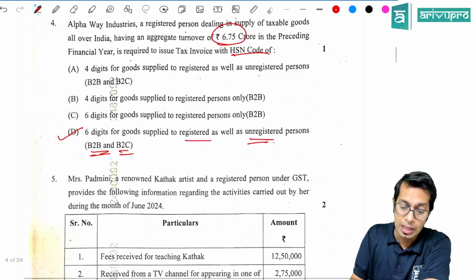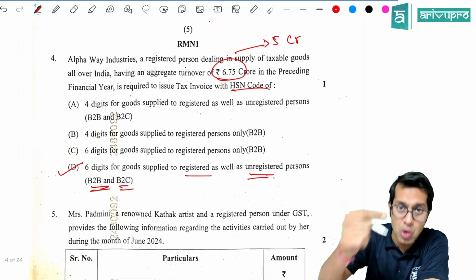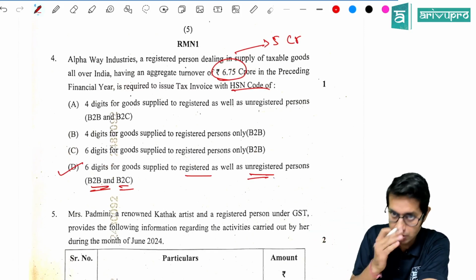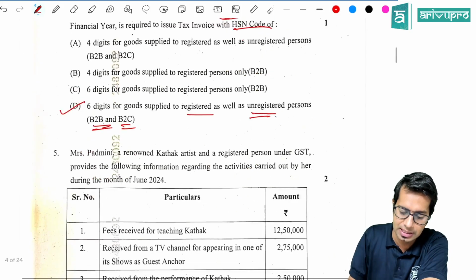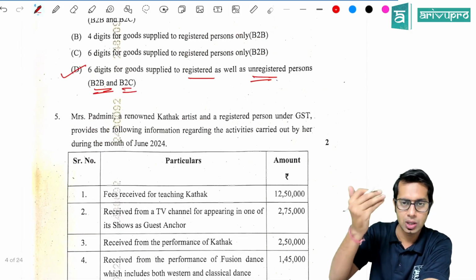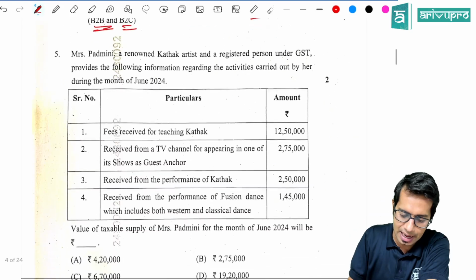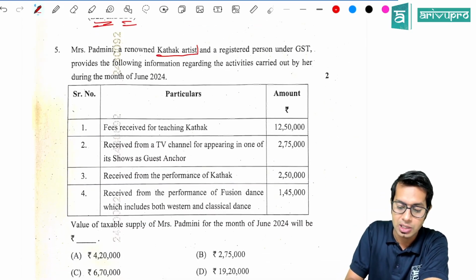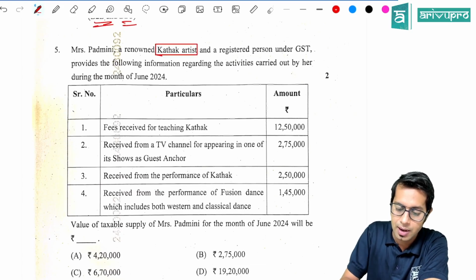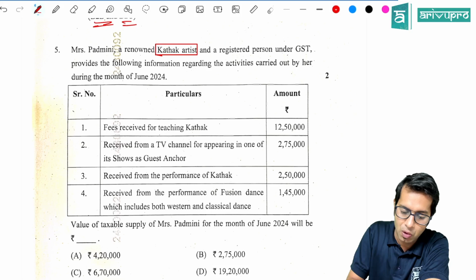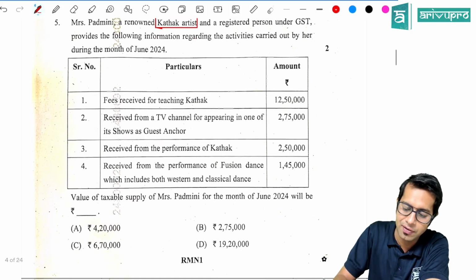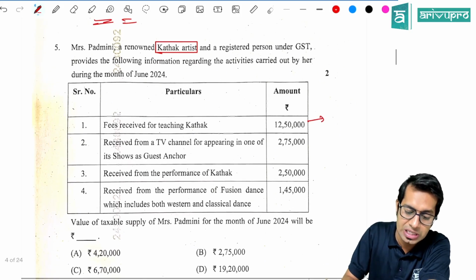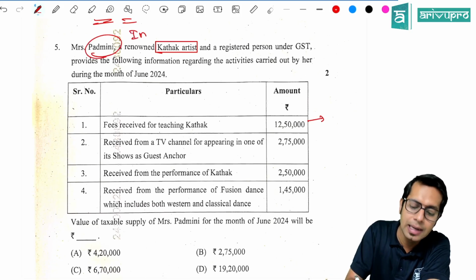Now please note, the option in your question paper may be different. I don't know what the series of question is, the actual one, but you just see the right answer, okay? Mrs. Padmini, a renowned Kathak artist, fantastic. A registered person under GST law provides you the following information. Fee collected from teaching Kathak, because she is Padmini. Padmini means what, sir? Individual.